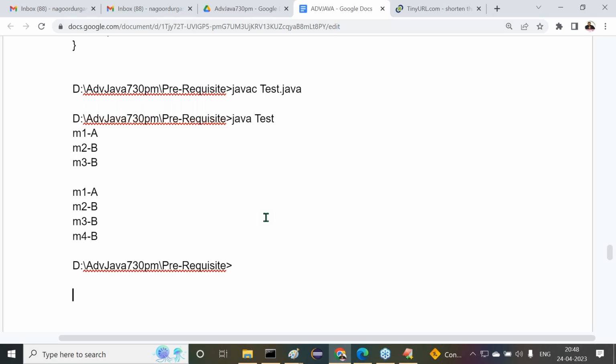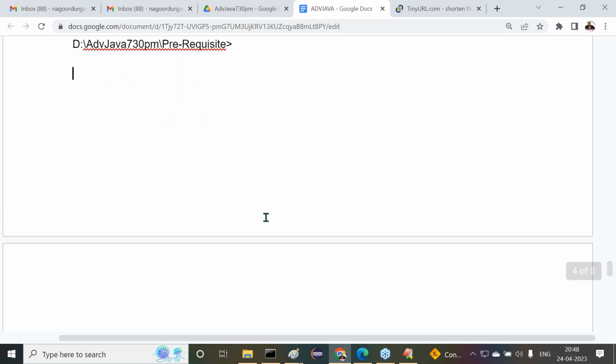Leave this one. Then what's the next one? Interfaces.